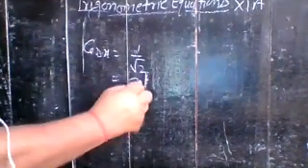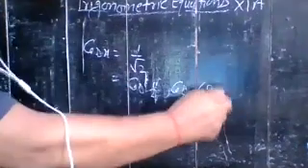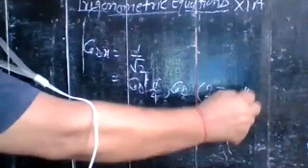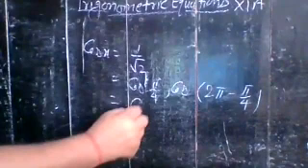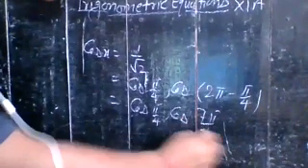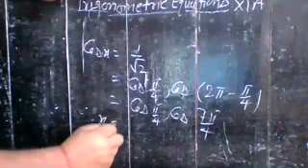So you can write cos pi by 4, and for the fourth quadrant, you can write cos of 2 pi minus pi by 4. Simplifying, cos pi by 4, and here you have cos 7 pi by 4. Comparing, you have x is equal to pi by 4 and 7 pi by 4. Yes, that is your principal value.